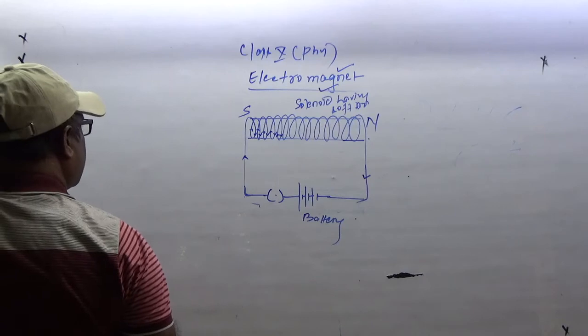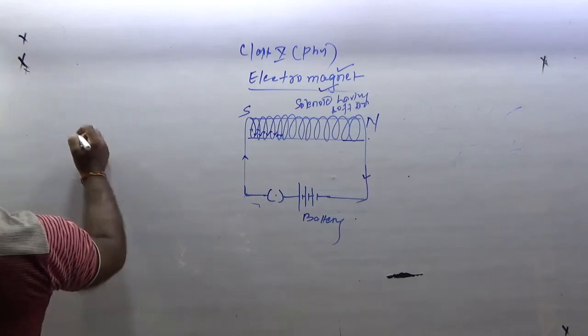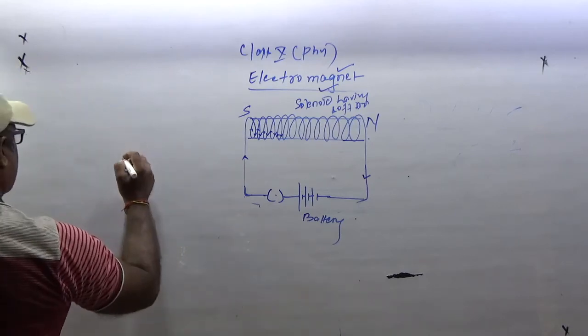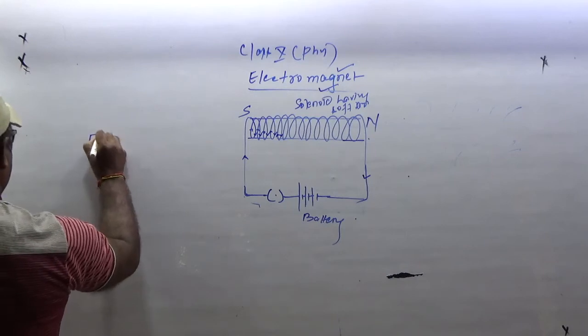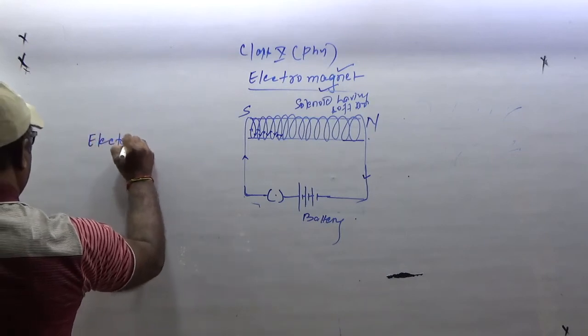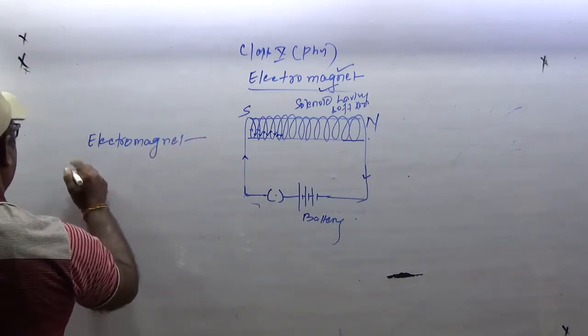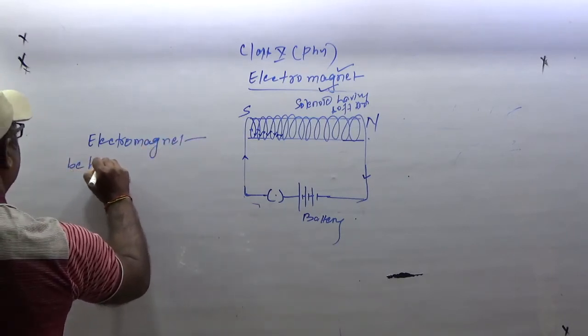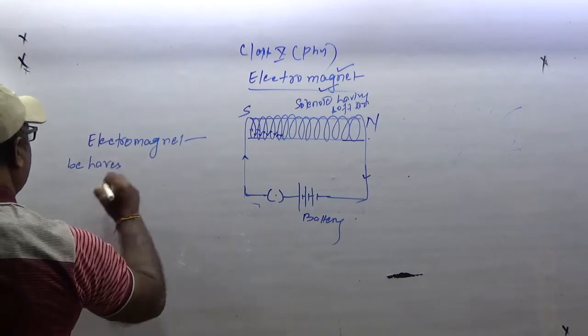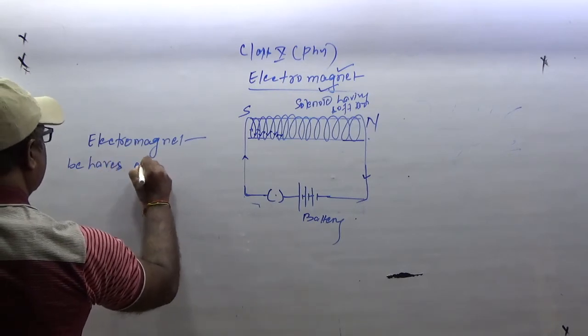Generally this is a popular question: an electromagnet behaves as a bar magnet.